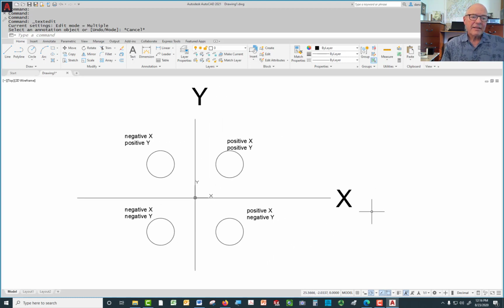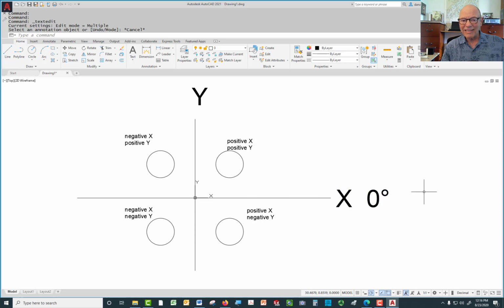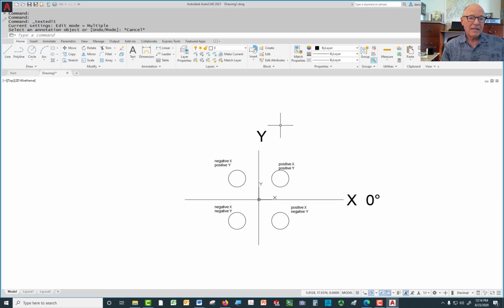Now there's a couple other things that you need to know. The x direction to the right, directly to the right, is going to be called 0 degrees. And 0 degrees means that from a polar angle point of view, the Cartesian system starts by calling everything that goes to the right an angle of 0. And things get larger going counterclockwise. Now, if I come up here, y at the top, that's going to be 90.